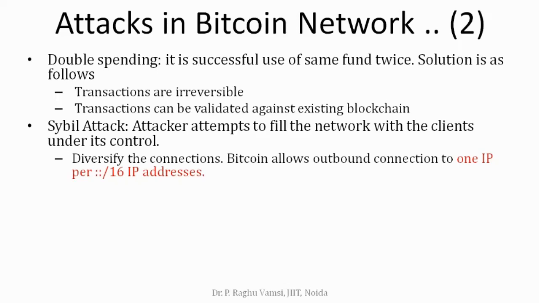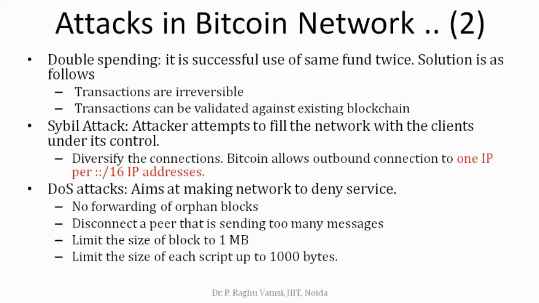You know the subnetting options /16, /24, /32, which you have studied in computer networks. So this is the technique followed to avoid Sybil attacks in the Bitcoin blockchain. This can withstand up to 50% of the network being malicious. Once it is crossed, then this cannot hold. This is not a perfect solution.